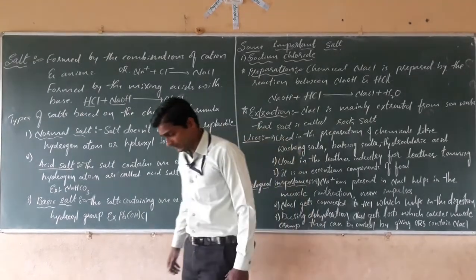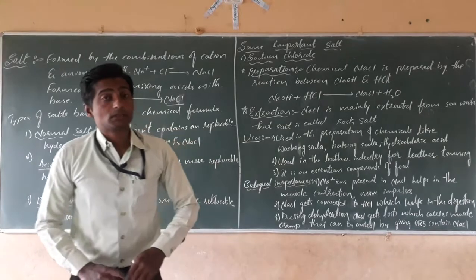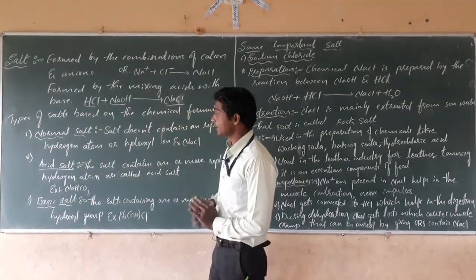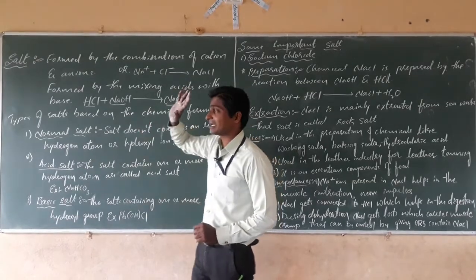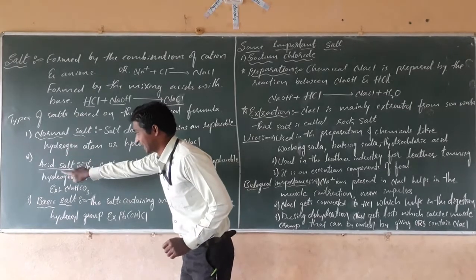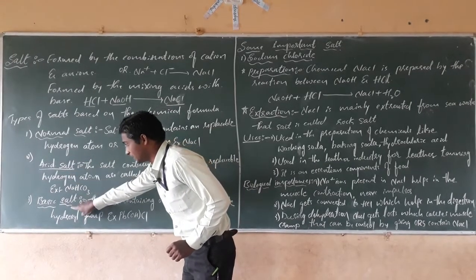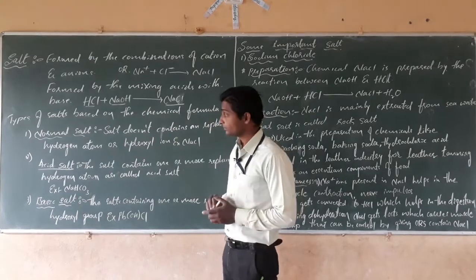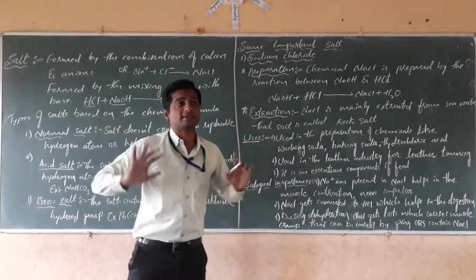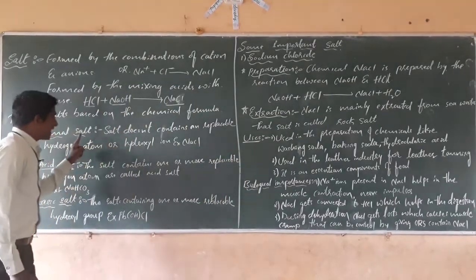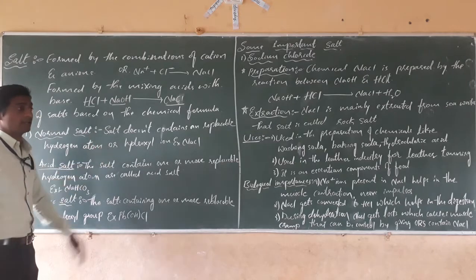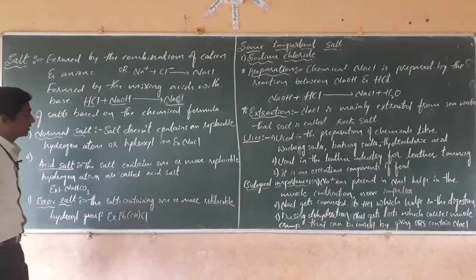Now, dear students, we are going to learn the types of salt. We are going to classify the salts. Normally there are three types of salts: the first one is normal salt, the second one is acidic salt, the third one is basic salt. To which salt do we call normal salt? Those salts which do not contain any replaceable hydroxide ions or hydrogen ions.